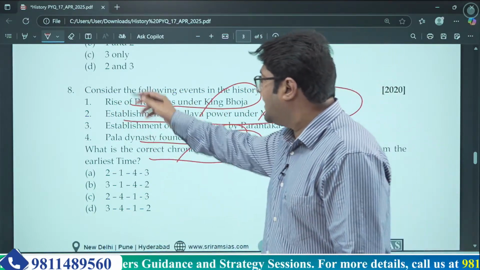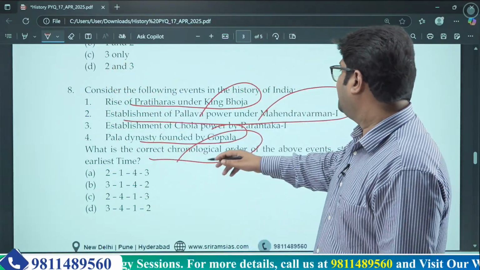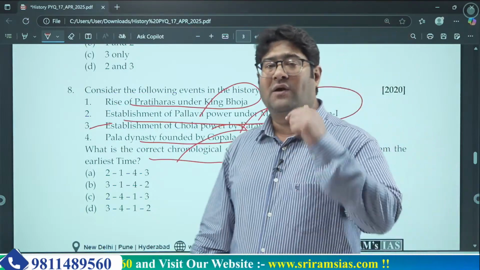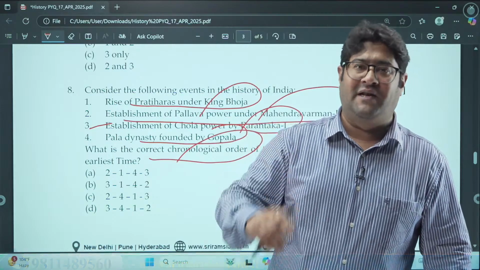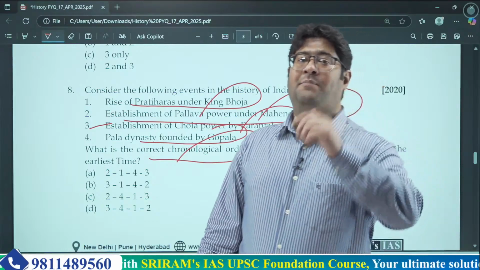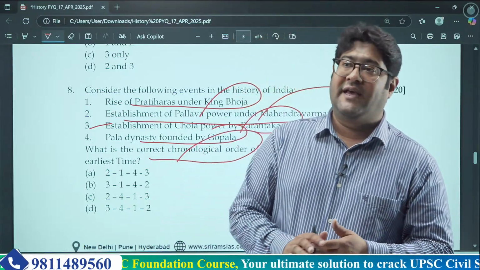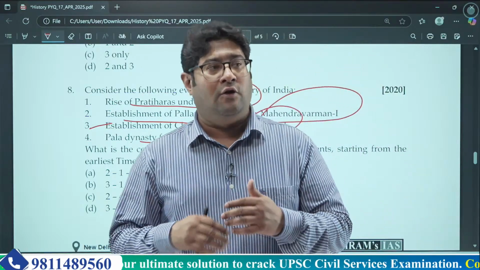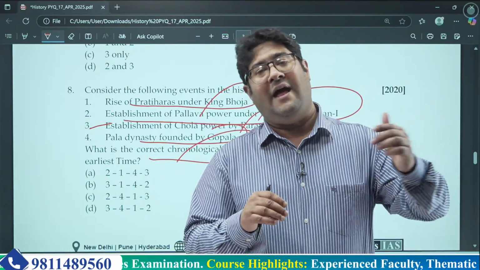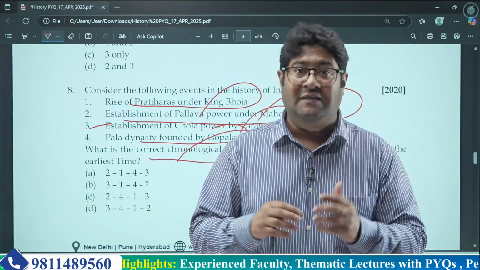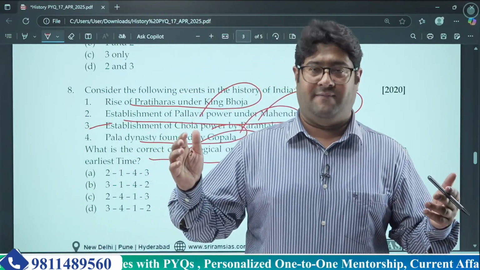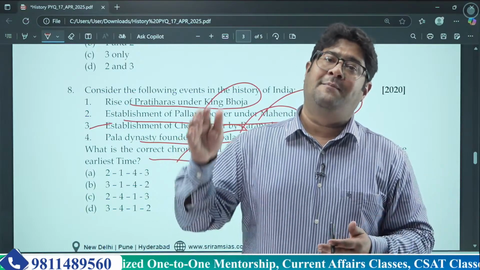And what was the last event among all these? The last one was the establishment of Chola power under Parantaka. Now, who are these Cholas? These are the Imperial Cholas, because under them these huge temples, like the Brihadeshwara temple, were constructed, and they were able to conquer the northern regions from their kingdom, and also southeast countries, Sri Lanka and such places. So they were a huge naval power, and that's why they are known as Imperial Cholas.